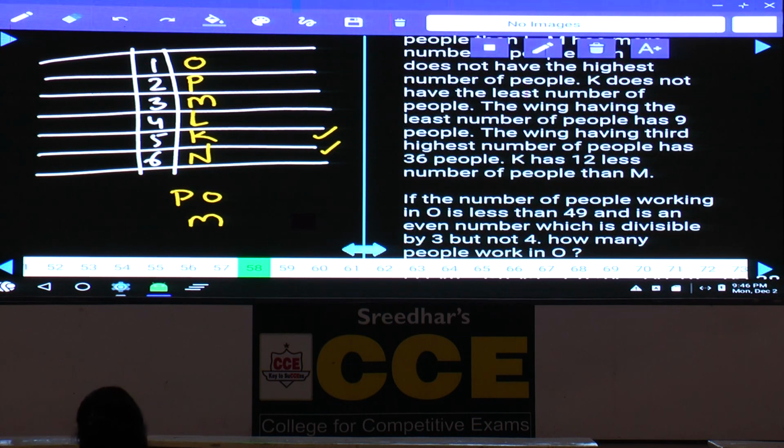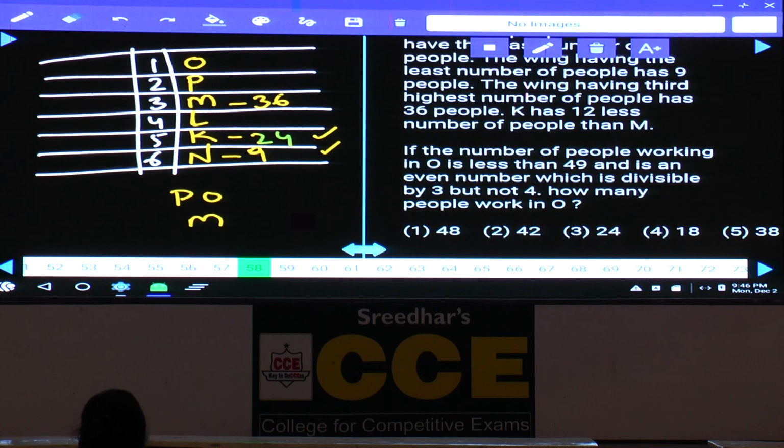K does not have the least number. The wing having the least number of people has 9 people. Now this N is having 9 people. The wing having third highest number of people has 36. Third highest, that is M, is 36. And next one, K has 12 lesser than M. K is 12 lesser than M, 36 minus 12, that is 24. Then this is the information given.